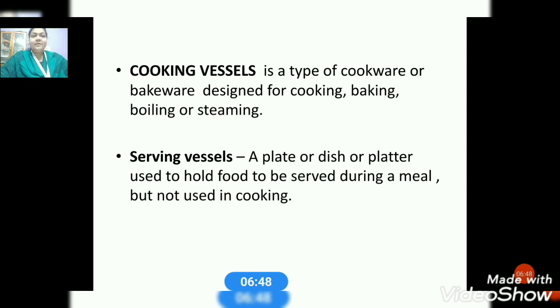Children, you can draw any two cooking vessels and serving vessels as your homework. I will be writing it in your Google Classroom also.